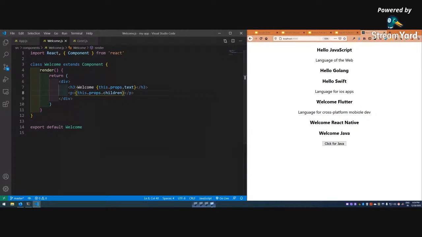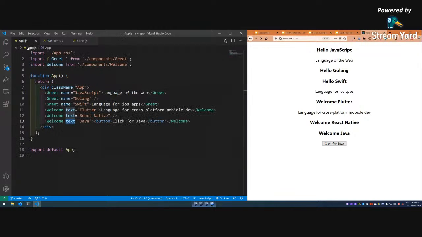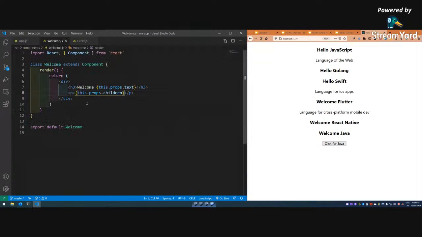Save it and see, Welcome Flutter because I'm passing that, and this mobile it is React Native, Java, and the button has been shown because I'm passing it as children. Anything I can pass as children. So this is how props have been used in a class-based component. Okay, so we pass data from here till here.